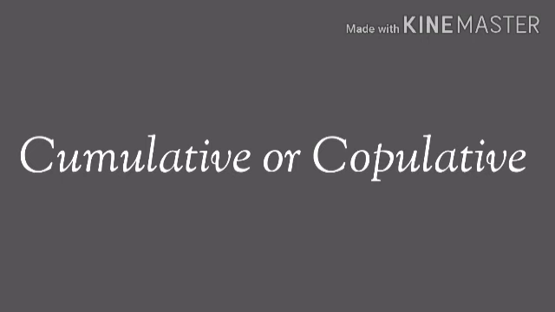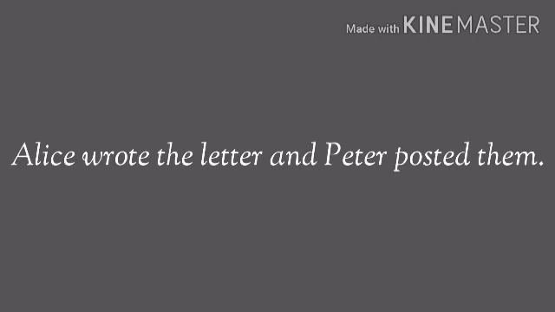Examples: and, as well as, not only but also. I'll give one example for that. Alice wrote the letter and Peter posted them. So here you have two independent statements, and they are joined by the cumulative conjunction "and".